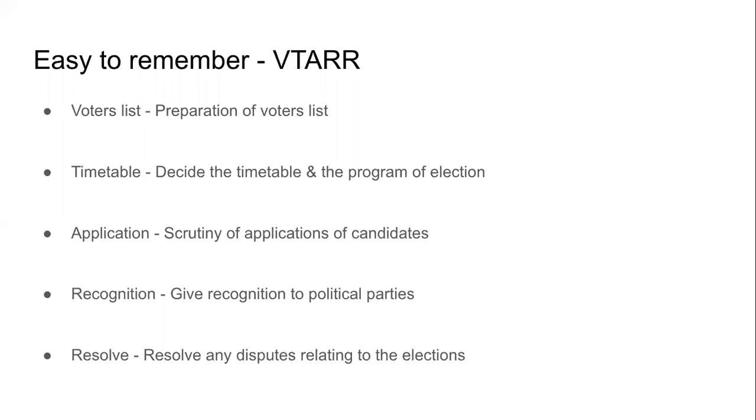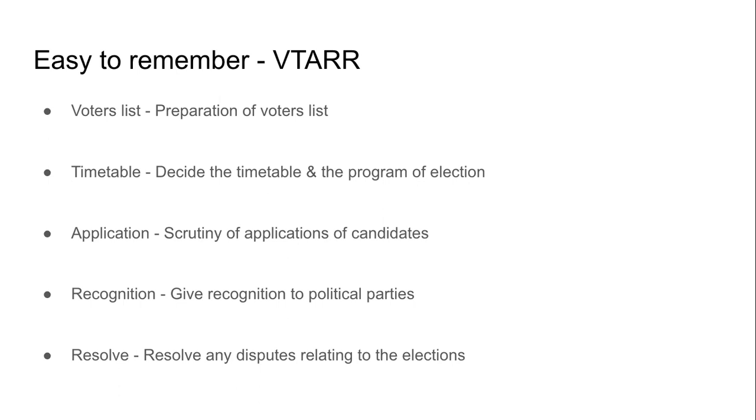Election commission recognizes political parties. It is the power of the election commission only who will say, yes, you can be a party, you are a party, or no, I don't recognize you as a party. We will understand what recognition means, how it helps or how it doesn't help later.